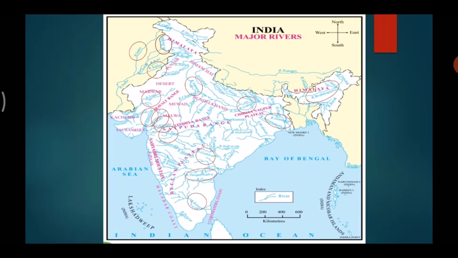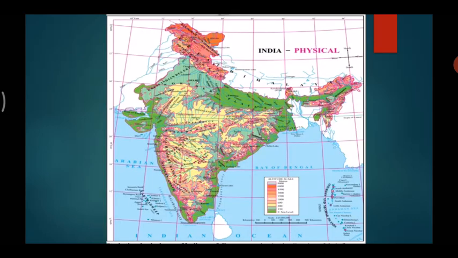Let's move forward. Next is the physical setup of India. There's a diversity in the physical setup of India. Our country comprises various rivers, mountains, plateaus, plains, islands, forests, deserts, etc. So in our country we get to see many things.